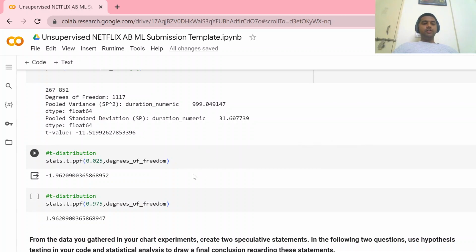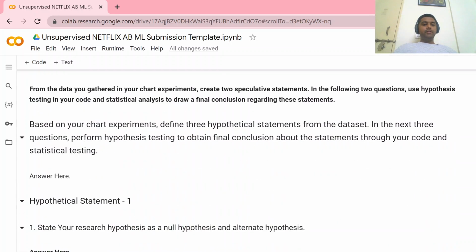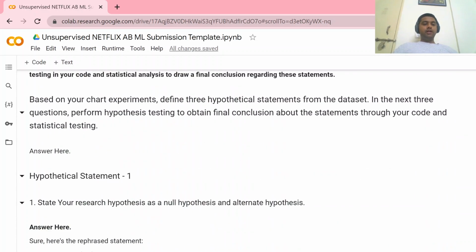So for this we calculated the t statistic for 0.025 and the degrees of freedom. It is in the range minus 1.962 to 1.962. So clearly the t value is not between these. So our null hypothesis has failed. It means that the alternate hypothesis passes, meaning movies intended for children and older kids do not have a minimum duration of 2 hours.